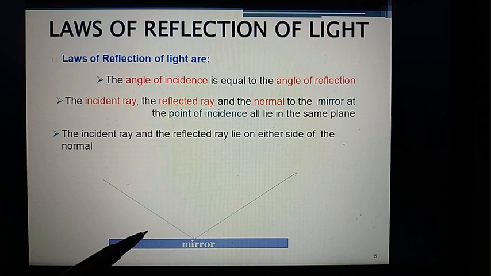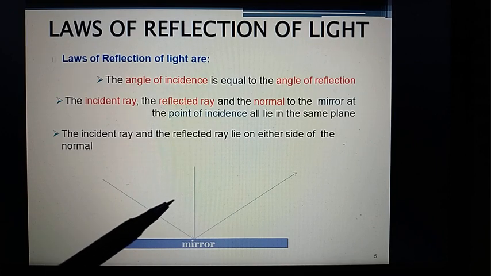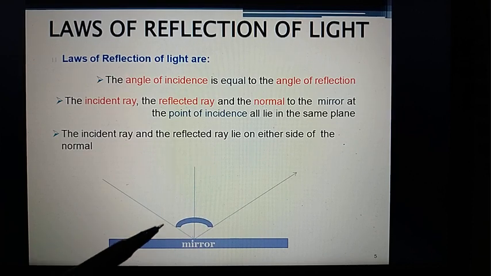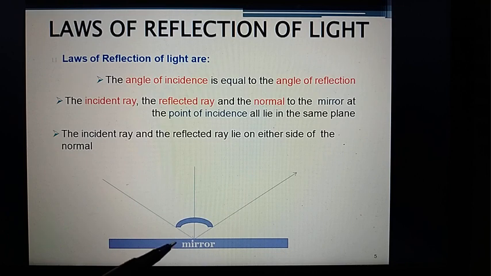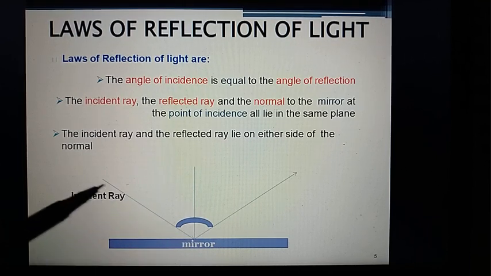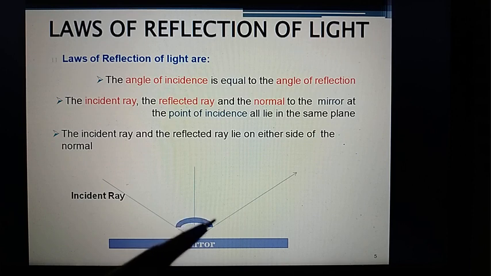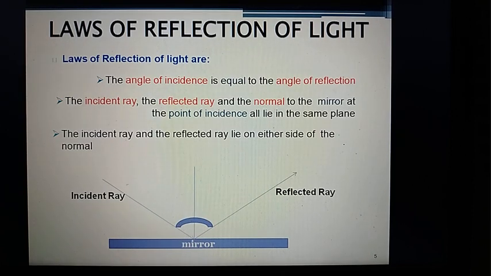If I draw a normal, which is perpendicular to the mirror, this is the incident ray and this one is the reflected ray. This is the angle of incidence, this is the angle of reflection, and this is the normal.